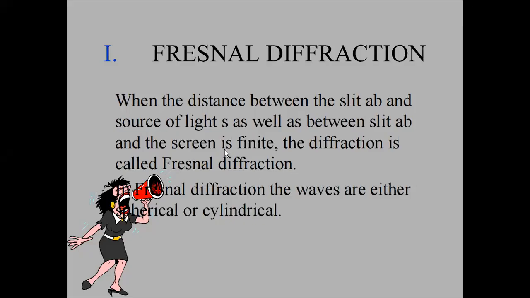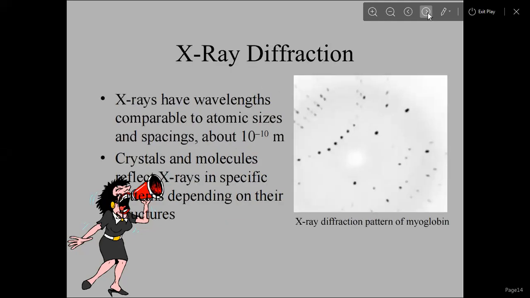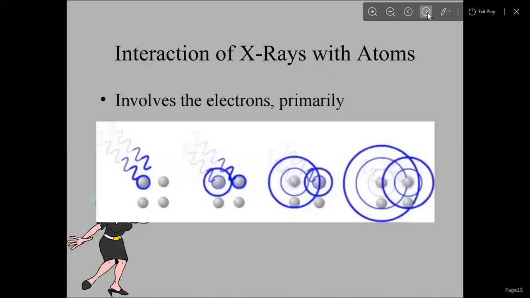So there are many types of diffraction, such as Fresnel diffraction. Another one is Fraunhofer diffraction. You must know about this. Then X-ray diffraction is another one. X-rays have wavelengths comparable to atomic sizes and spacing, about 10 to the power minus 10 meter. So crystals and molecules reflect X-rays in specific patterns depending on their structures. The interaction of X-rays with atoms involves the electrons primarily.